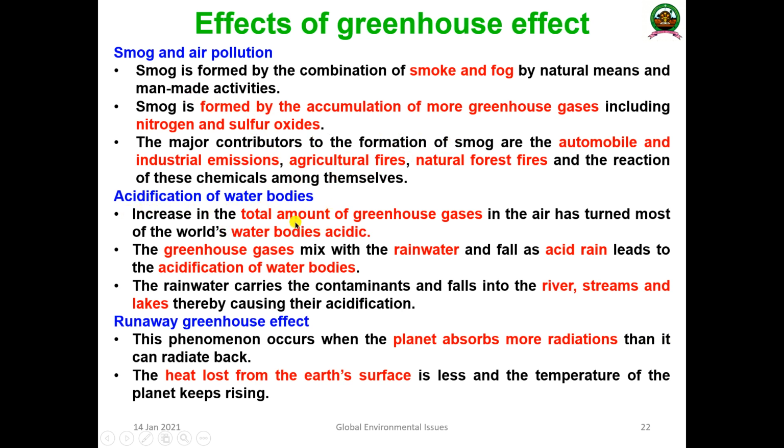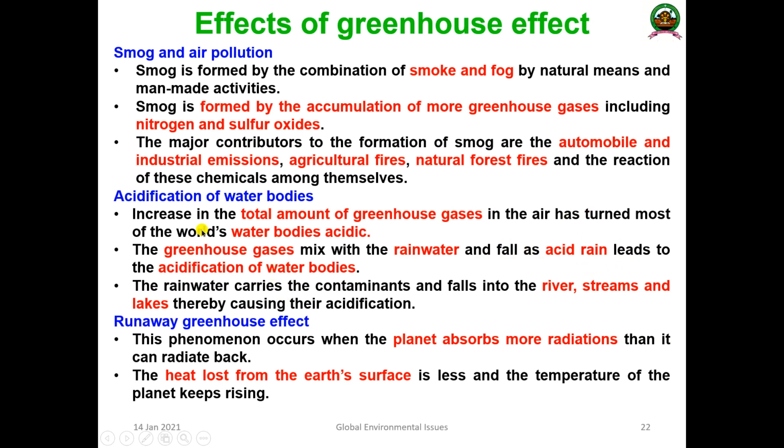Another important thing is acidification of water bodies. The total amount of greenhouse gases in the air has turned most of the world's water bodies acidic. So what will happen when the rain comes back? We will discuss acid rain. The gases combine with the water and produce acid, and that acid will contribute to the aquatic ecosystem. The greenhouse gases mix with the rainwater and fall as acid that leads to acidification.